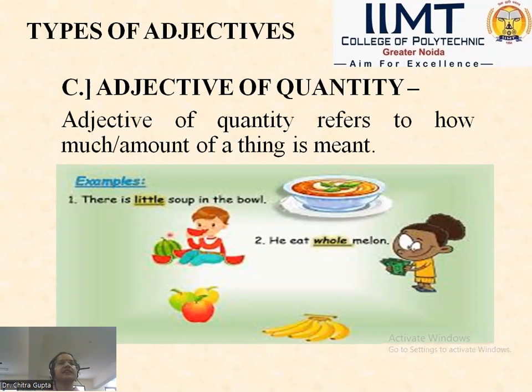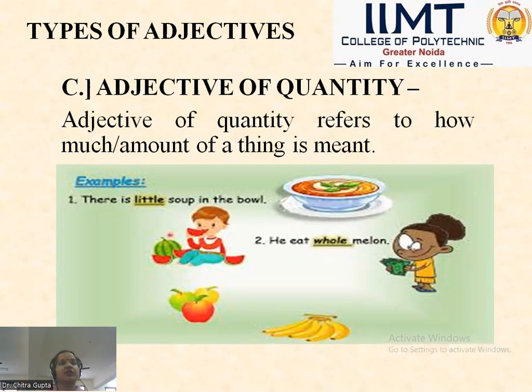The third adjective is adjective of quantity. Of course, quality, quantity. Quality shows the characteristics, attributes, and quantity refers to how much amount of a thing is meant. Like you can see in the picture also, there is little soup in the bowl.